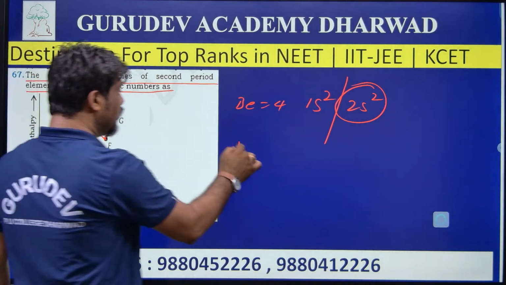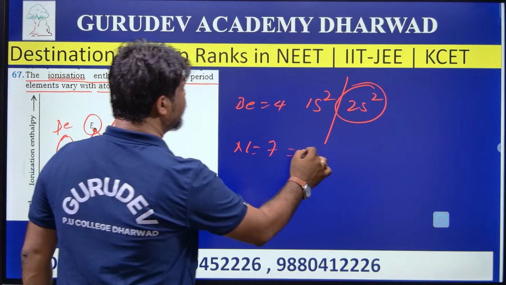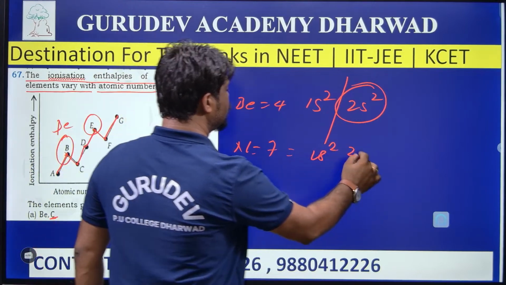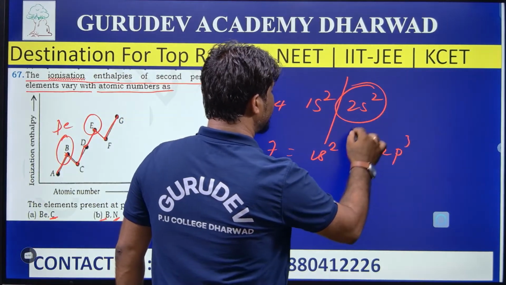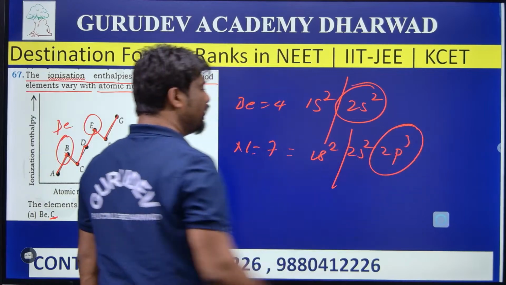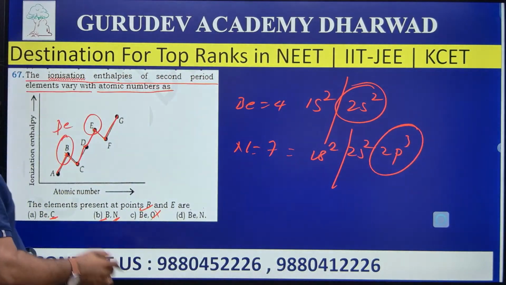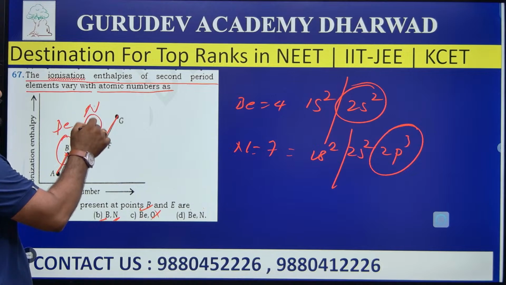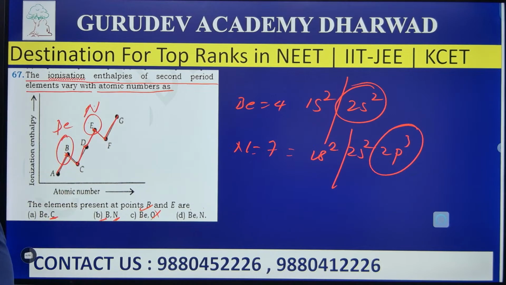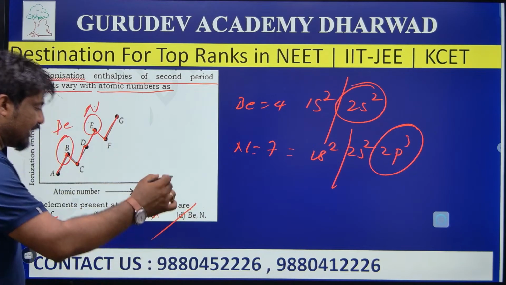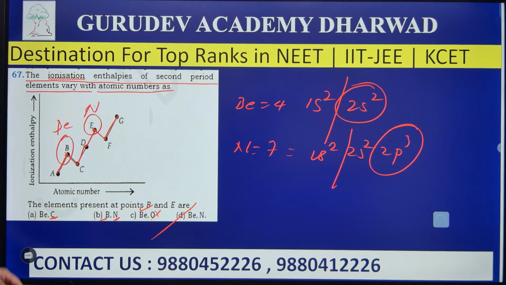Next, nitrogen. Nitrogen has atomic number 7. If you write the electronic configuration, that is 1s2, 2s2, 2p3. See, that p orbital is half filled. Because of the half filled orbital, nitrogen has a greater ionization enthalpy compared to the next one. Hence, the right answer is D. Well, go to the next problem then.